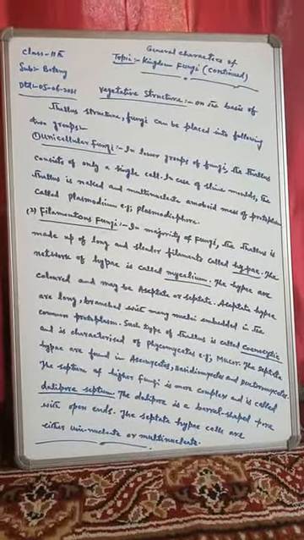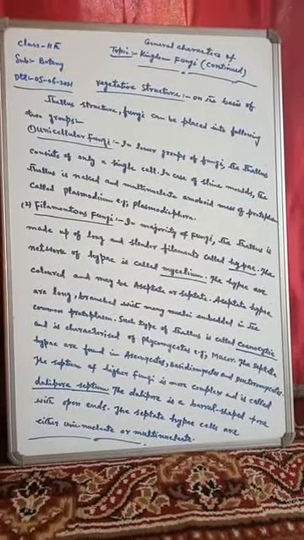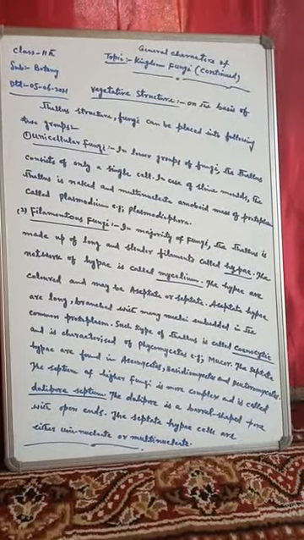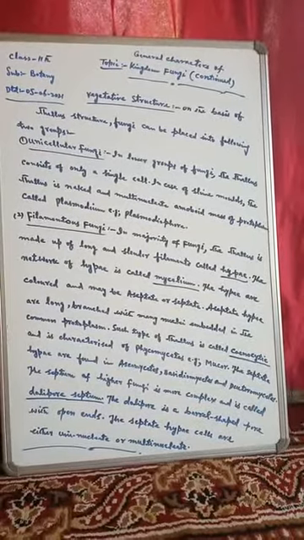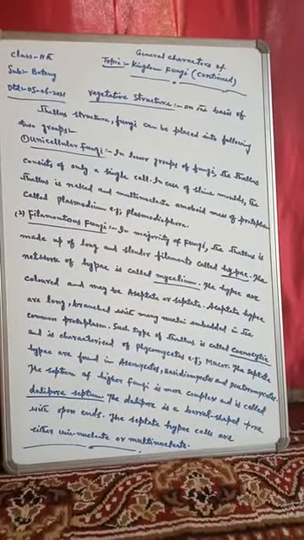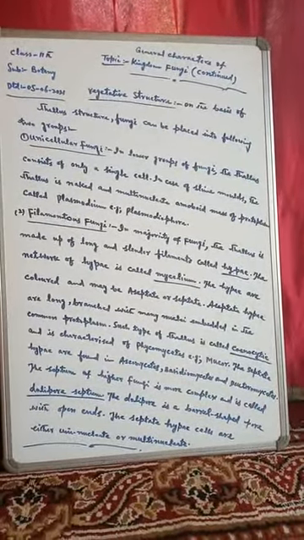These are the classes of fungi in which septate hyphae are found. Septate hyphae cells are either uninucleate or multinucleate.